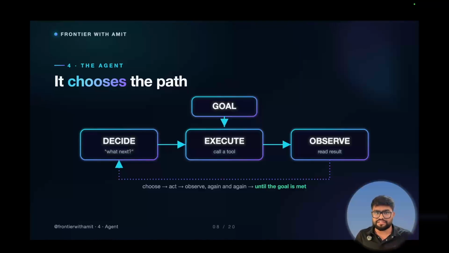This will become kind of a rule: decide, look, act, observe. Then once we reach our goal, it will go out of the loop, and the goal is done. One thing to keep in mind here is the difference from the workflow: nobody wrote the order. The agent is picking each step on its own, while it runs, during runtime only. So that one change from following steps to choosing them is what makes it an agent.